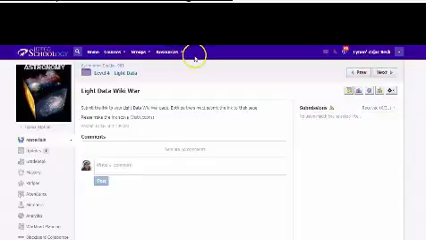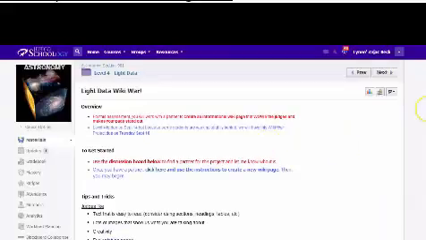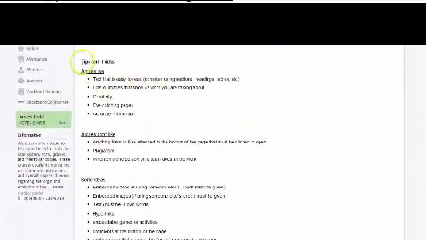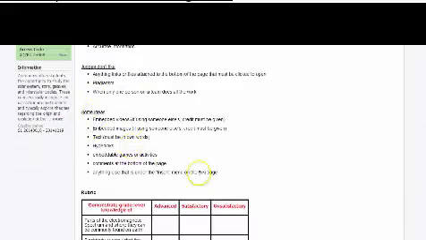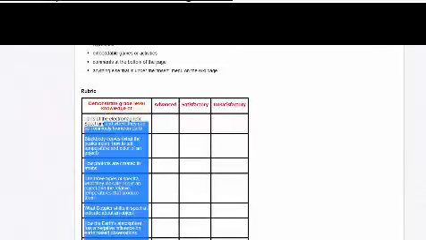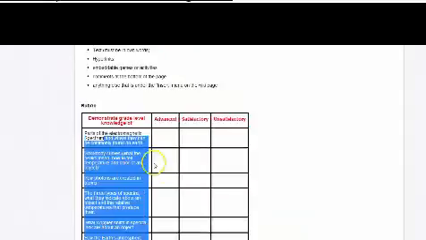Now back on the Schoology page, once you have set up your page, pay attention to the tips and tricks section about what judges like, what judges don't like, and some ideas of what other students have done in the past. Pay attention to the rubric here. Really important that you have all of these components on your page.